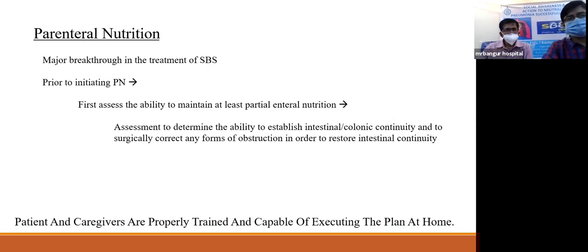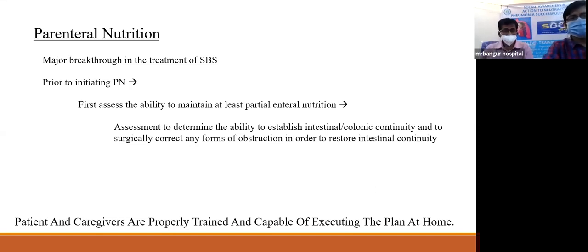Now, parenteral nutrition was a major breakthrough in the treatment of short bowel syndrome, because before 1968, even patients having massive mesenteric infarction did not undergo resection, because IV nutritional therapy to maintain them was not there. So there was resection of bowel done only when necrosis was there. The major complications that these patients went through were repeated surgeries, and death was due to sepsis and organ failure.